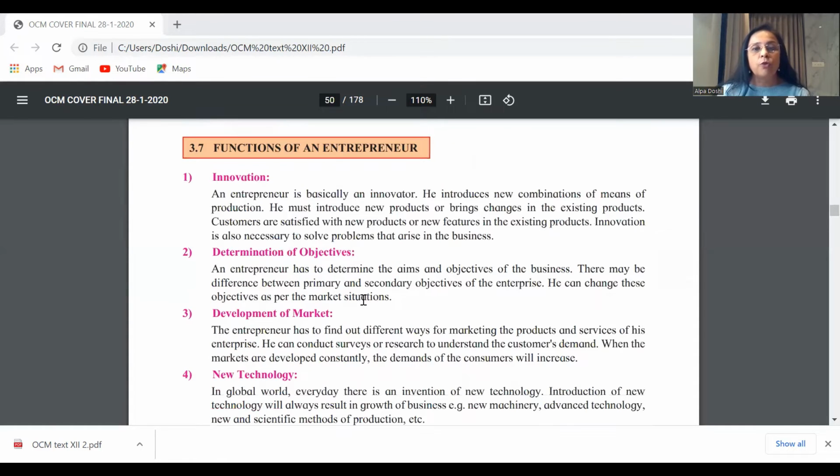Again, under the topic of functions of entrepreneur, which is the second possible short note, you can get a justify question such as: an entrepreneur has to be innovative.